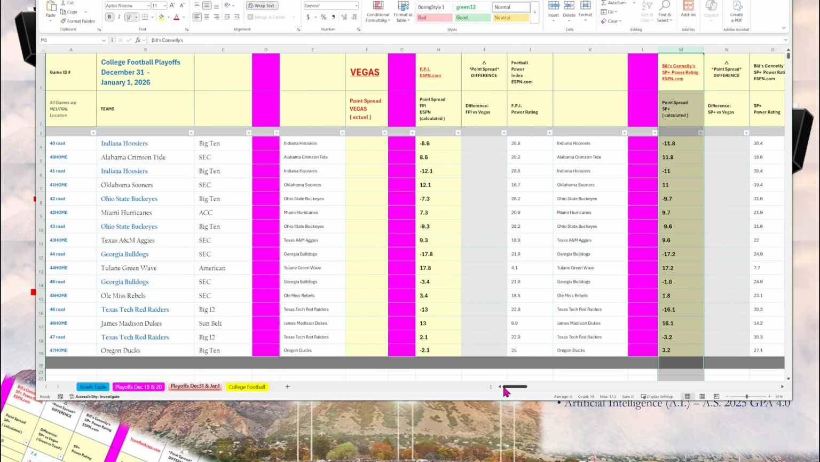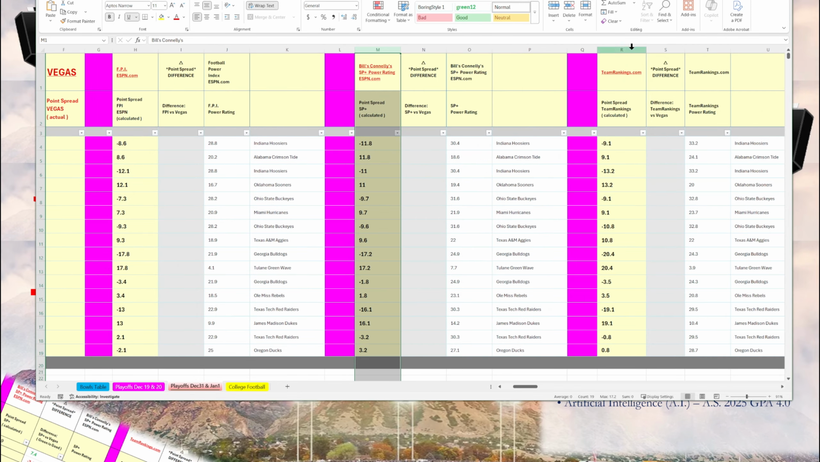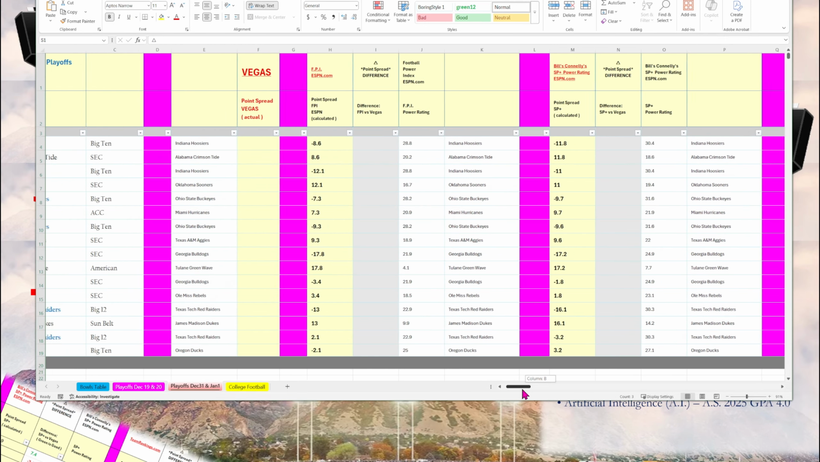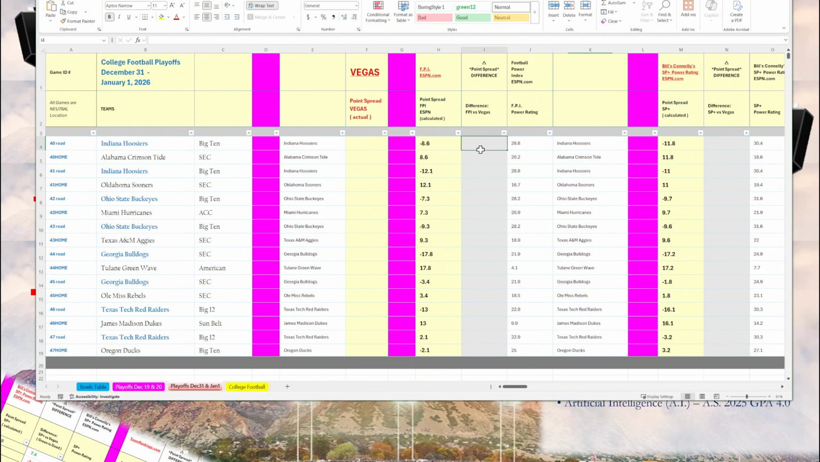Similarly, I did that for Bill Connelly, Team Rankings, and Jeff Sagarin. The only thing missing are these gray columns because the point spread hasn't been there. But with a spreadsheet, you can do the calculations yourself.